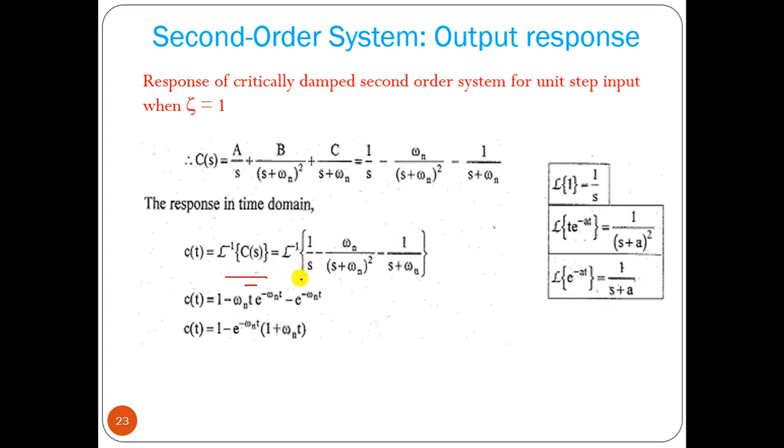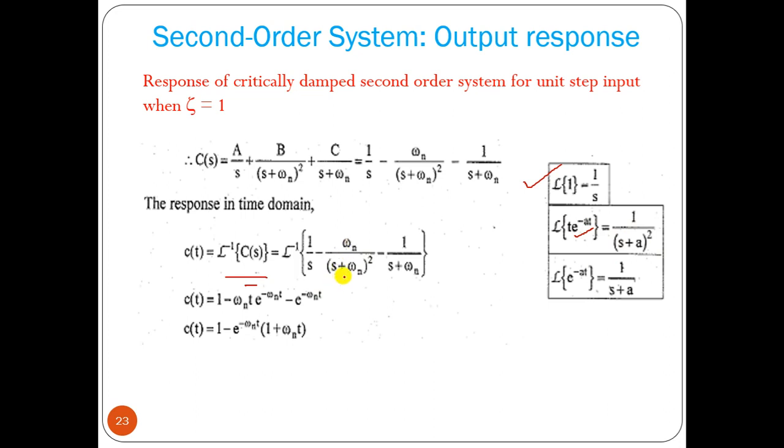So 1 by S is 1, this is omega n. Now the Laplace of 1 is 1 by S, so the Laplace inverse of 1 by S equals 1. Now 1 by S plus A whole square, that term we are getting because e to the power minus at multiplied by t is equal to 1 by S plus A whole square.